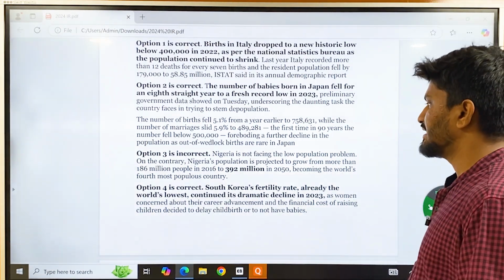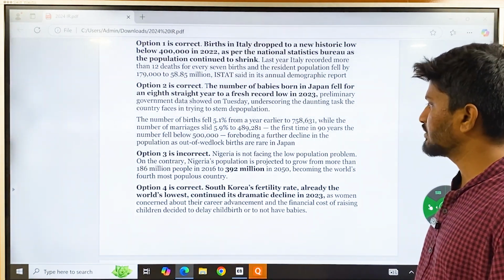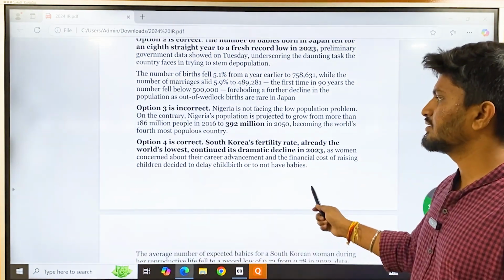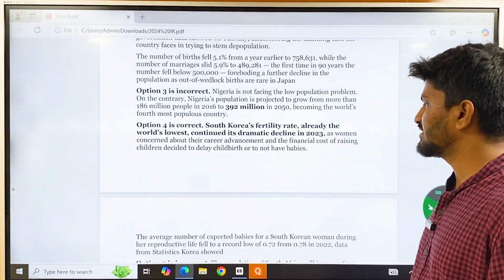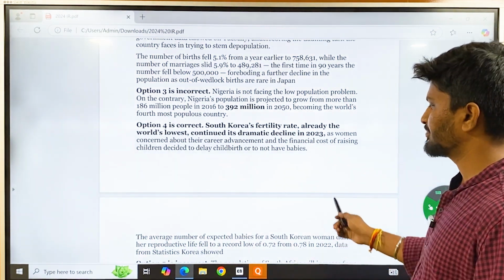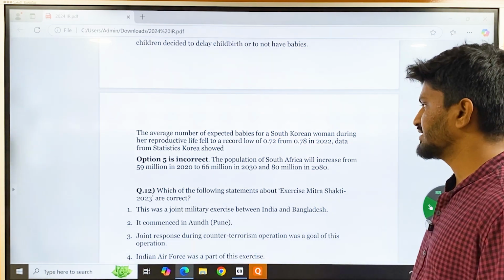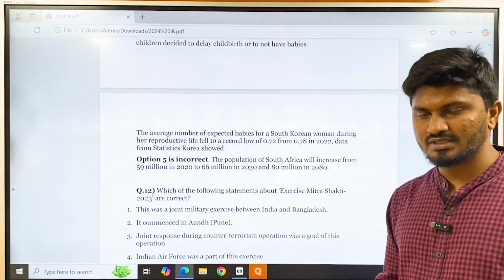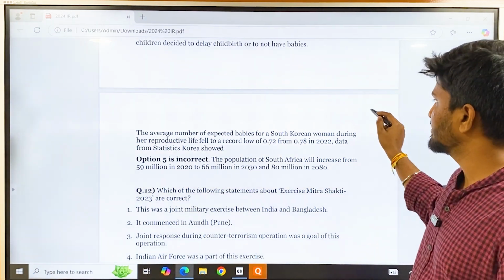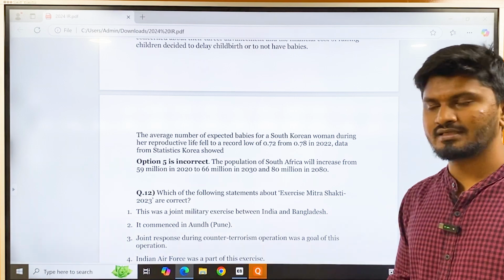On the contrary, Nigerian population is projected to grow from more than 186 million in 2016 to 392 million, almost doubled. Option 4 is correct. South Korea's fertility rate is also low, continuing its dramatic decline in 2023. And in option 5, the population of South Africa will increase from 59 to 66 million by 2030 and 80 million by 2080. So these African and other countries and Asian countries are on the growth, but these Southeast Asian countries, especially these Eastern countries such as South Korea, Japan and North Korea, are on the decline.